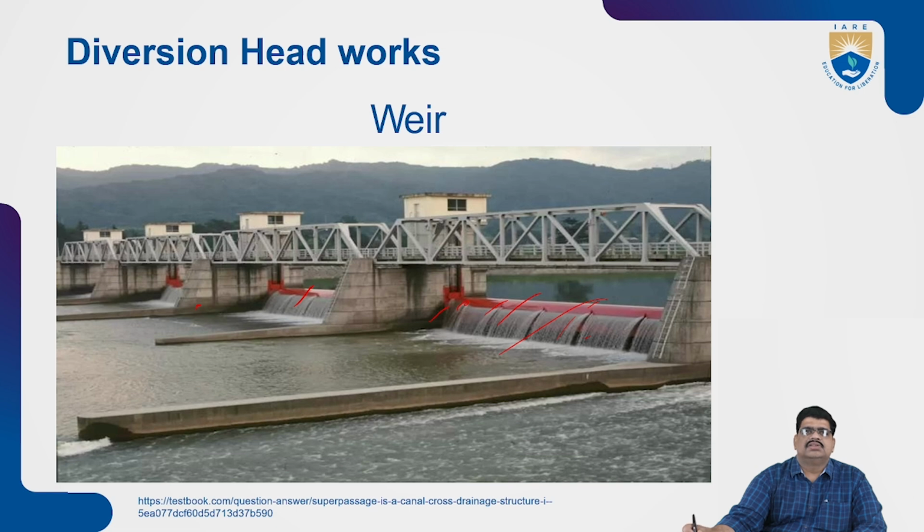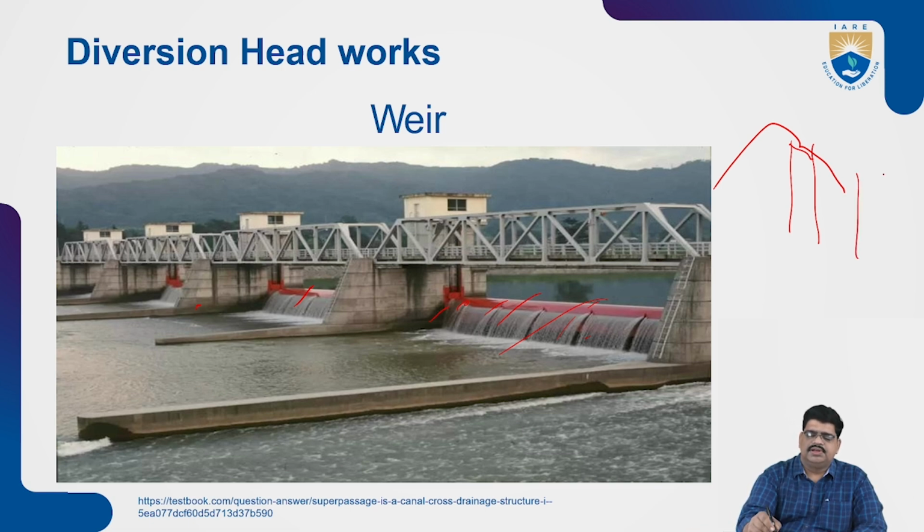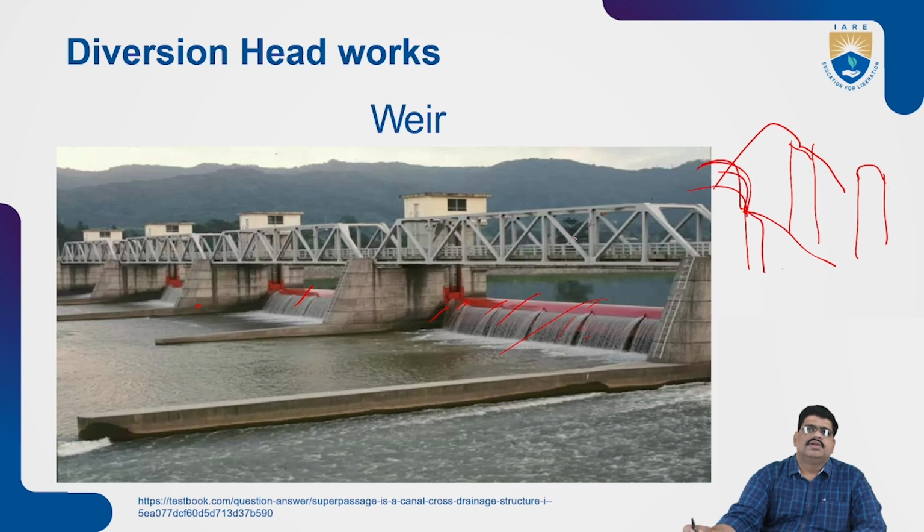That is why different types of crest are constructed: sharp crested weir, broad crested weir, like that. In a broad crested weir and a sharp crested weir, the water can be diverted and flows over it, and the height will be less. That is also a hydrological construction for diversion.